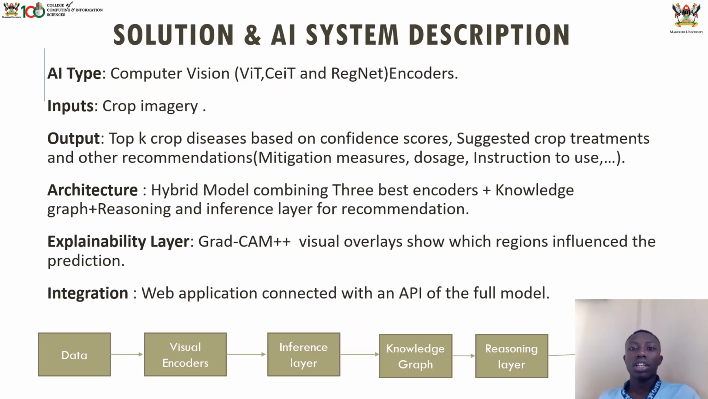For our solution and AI system description, we used computer vision. We used vision encoders. The input is an image, and the output we get is the top key diseases based on confidence scores. Our architecture is hybrid. It combines vision-based encoders plus a knowledge graph, reasoning and an inference layer for recommendation, as you see down there. And then we use Grad-CAM for visualization of the most focused parts of our image.